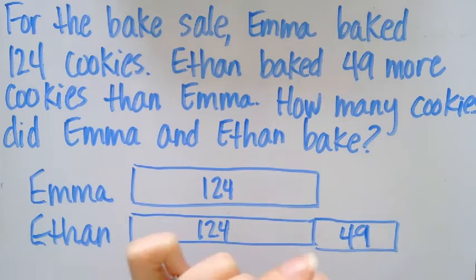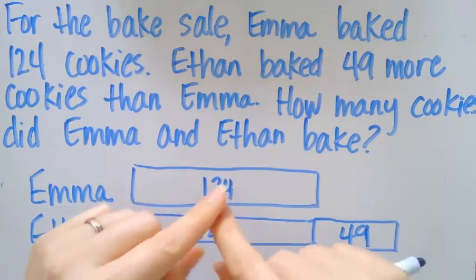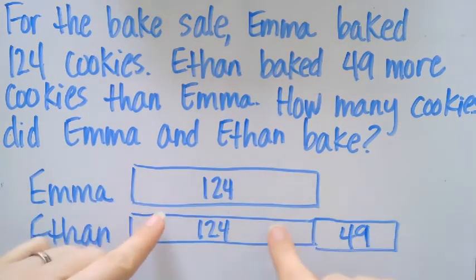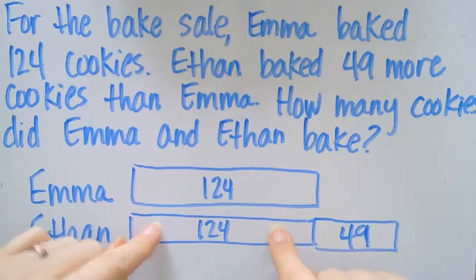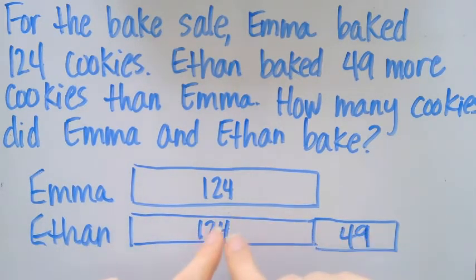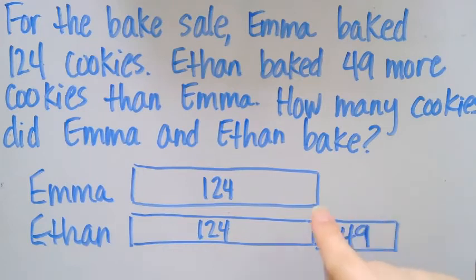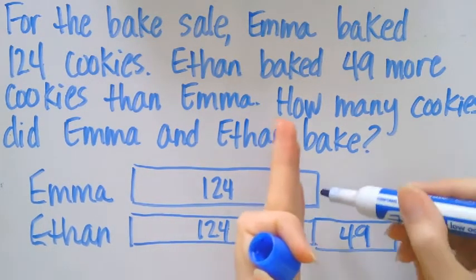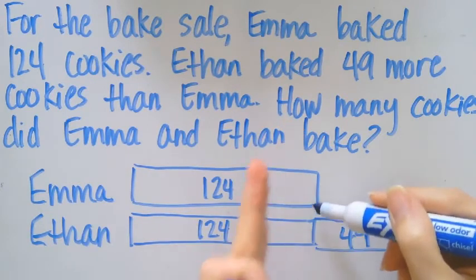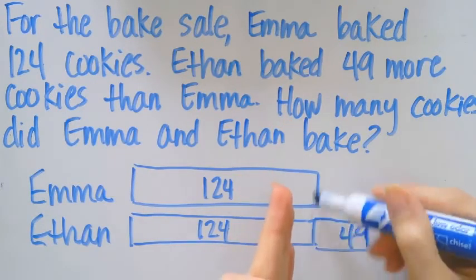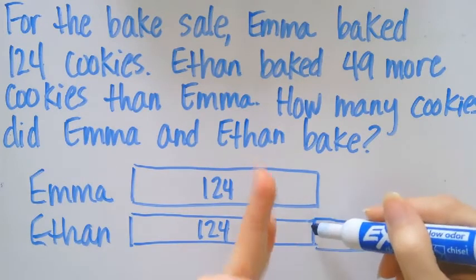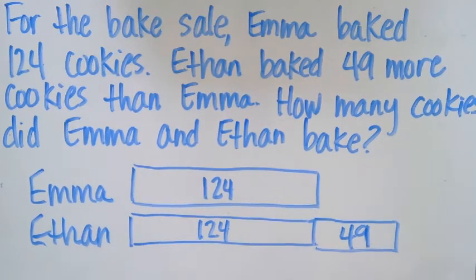So the tape diagram, what's great about that is that it shows the comparison from one thing to another thing and how we can add on to an already existing number. So we know that Emma has baked 124 cookies. Ethan baked 49 more cookies than what Emma baked. So this tape diagram here, where it shows 124, it's as close to even as I can without a ruler, okay? But also 49 more.